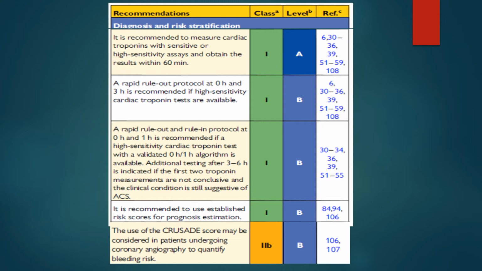It's recommended to use an established risk score for prognosis estimation, as we have seen before, like the GRACE risk score, TIMI risk score, and PROGNOSIS risk score, as you know. When you admit the patient, use a bleeding score, and the validated score is the CRUSADE score, which may be considered in patients if you are going to intervene.